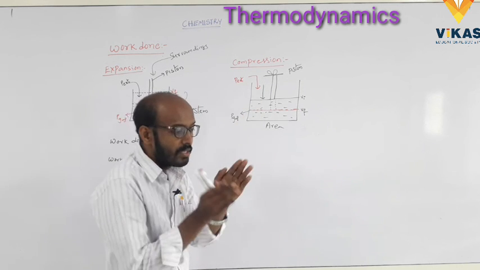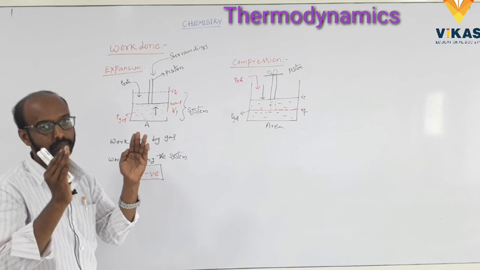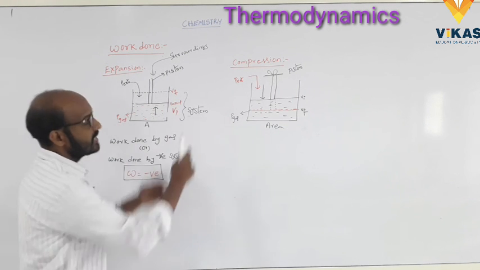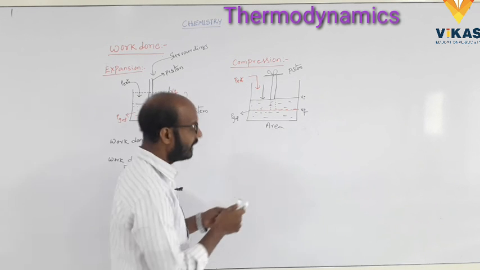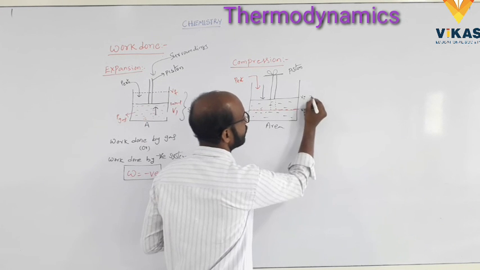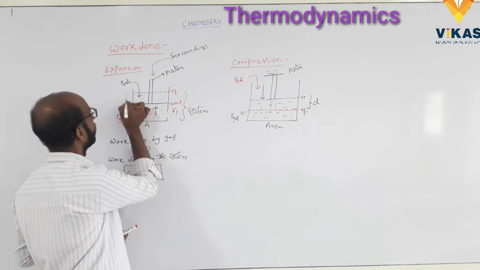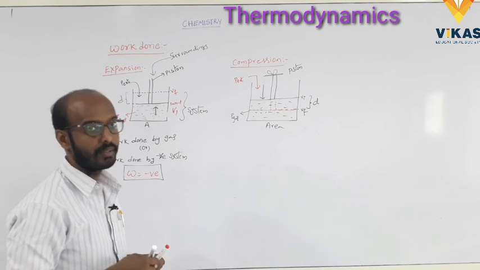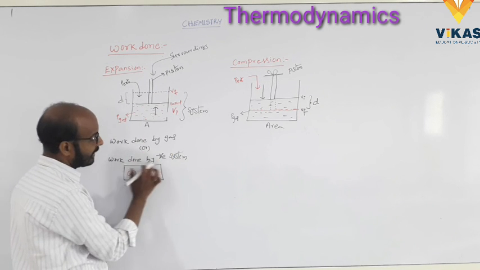Here compression means coming closer, expansion means going farther away. But in these two cases, expansion and compression, there is a total change in the volume. Here this is a displacement, and here this is a displacement. We know here work is done by the gas, work done by the system.